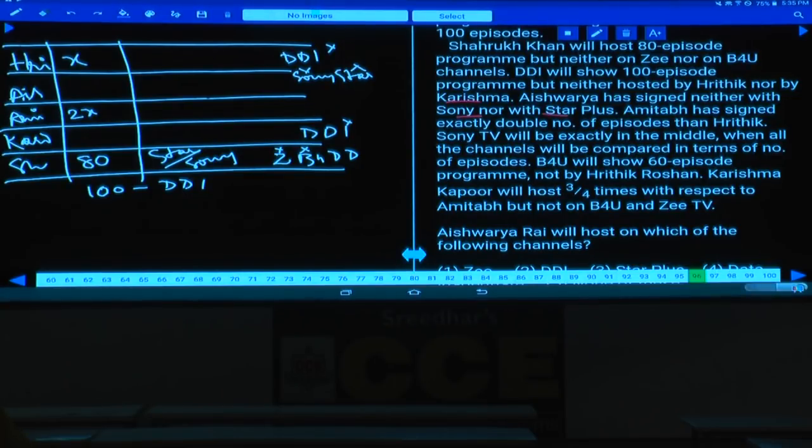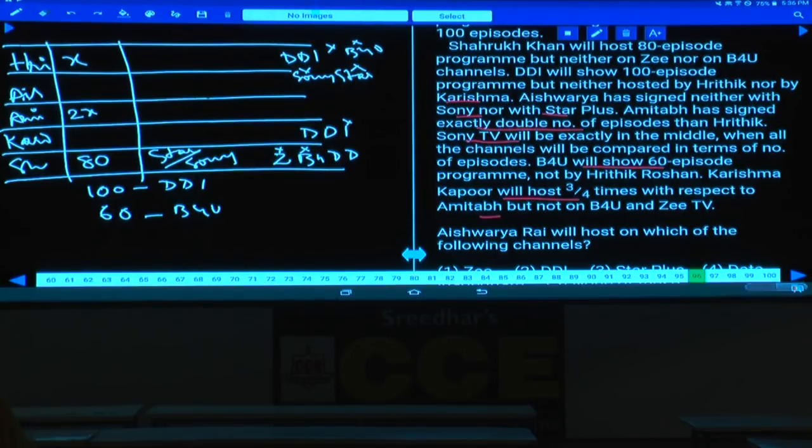And Amitabh has signed exactly double the number of episodes, and Sony TV will be exactly in the middle. As of now, we got 80, 100, and 60 is also there, isn't it? B4U will host 60, and 60 is by whom? Not by Hrithik, and this Hrithik is not B4U as well. And Karishma will host 3/4 with respect to Amitabh.